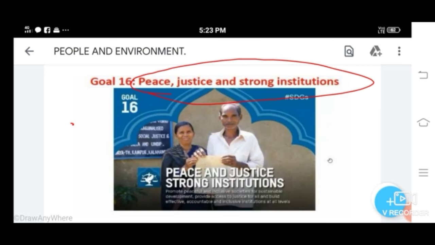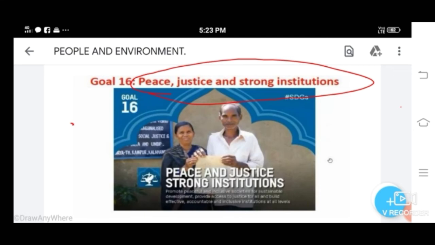Promoting the rule of law and human rights are the key points to maintain peace and justice. It increases the participation of developing countries in the institutions of global governance. Okay, that is the 16th goal, peace, justice, and strong institutions.